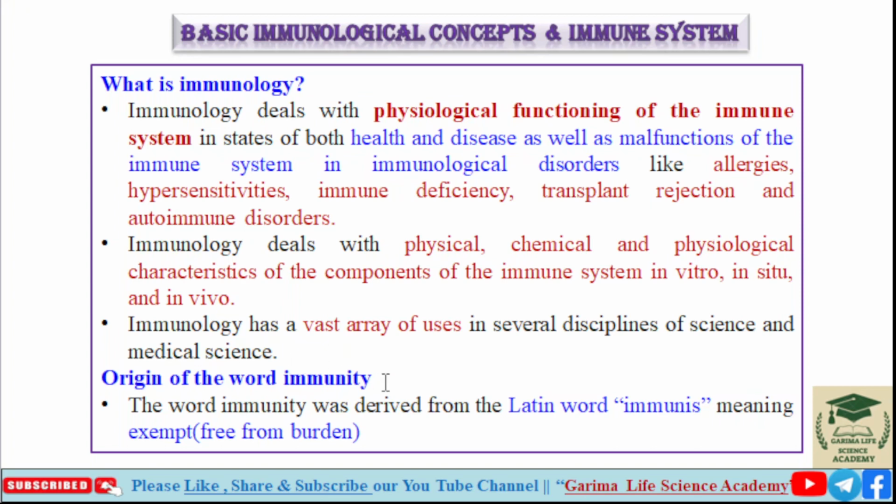Origin of the word immunity. How did the word immunity originate? It was derived from the Latin word immunis. Immunis means exempt. Exempt means free from burden or any disorders. So immunity is derived from the Latin word immunis, whose meaning is exempt or free from burden.